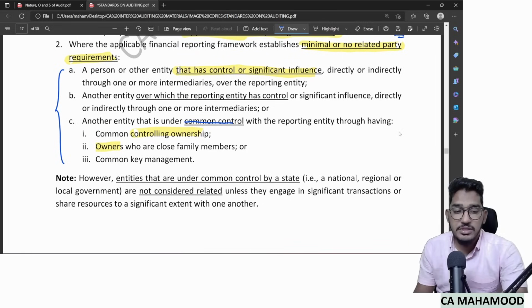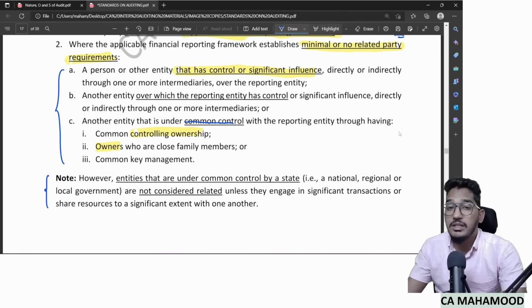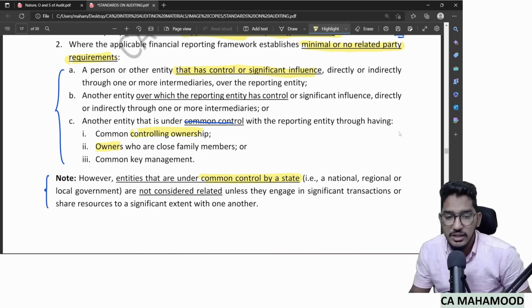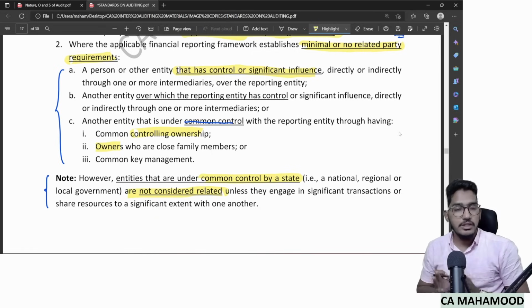However, one important statement for true or false questions: entities which are under common control by a state, here they mean government. If there are two or more entities under common control of some government, they will not be considered related unless they engage in significant transactions or share resources with one another.